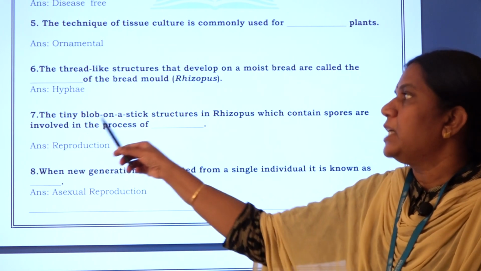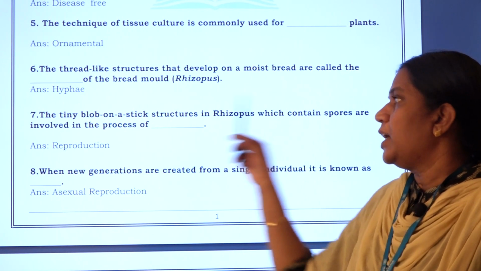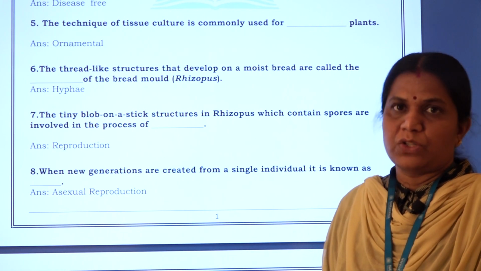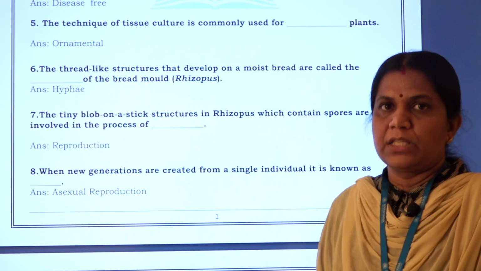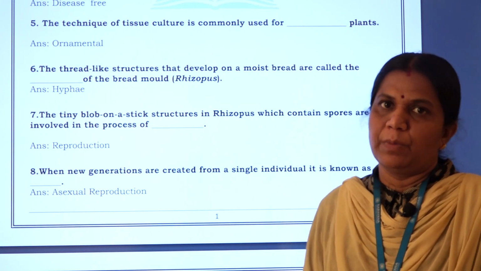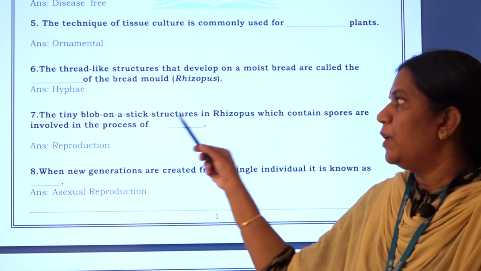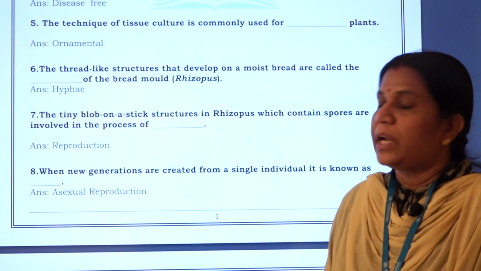Seventh question, the tiny blob on a stick structures in rhizopus which contain spores are involved in the process of reproduction. The tiny blob-like structures present in the rhizopus or the fungi are called the sporangium. So, inside the sporangium the spores will be there, right. So, the spores are used for reproduction.